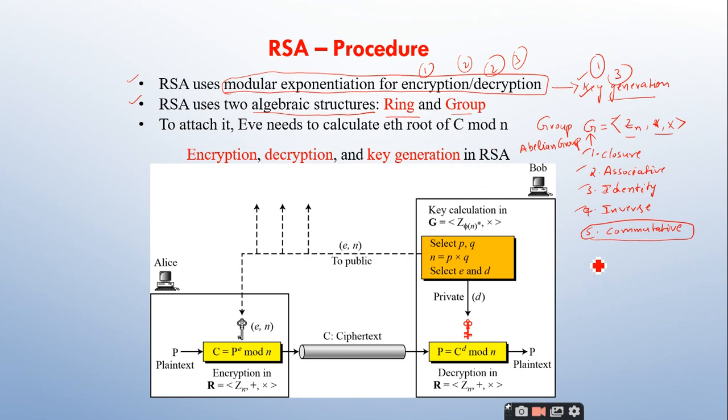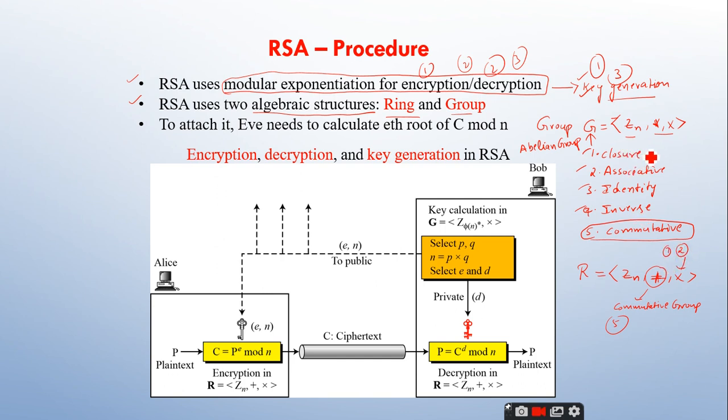And what about this ring? Ring is denoted by the letter R, if you remember it, right? G for group and R for ring. It is also a set and two operations. Where the first operation should be a commutative group. That means it should satisfy all the five properties. But the second operation satisfies the first property and the second property.